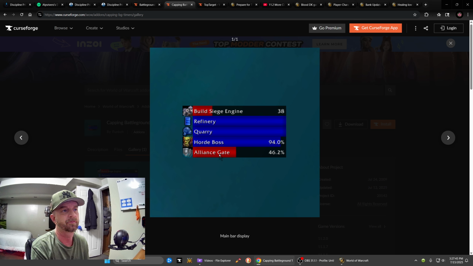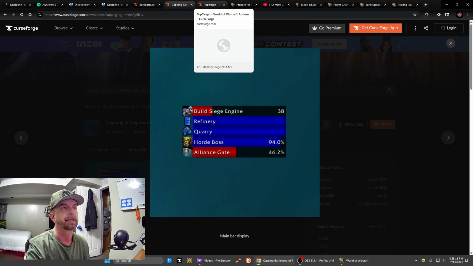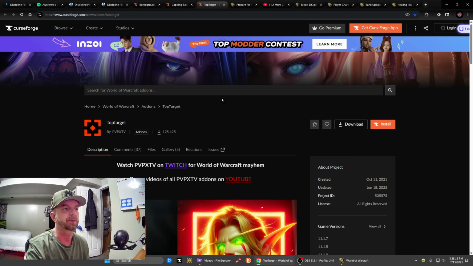And it'll give you a countdown timer to how much time is left in the game and who's going to win it. It'll tell you, like in Arathi Basin, how much time is left before a flag is captured. Just stuff like that. It's pretty useful. I like it. Sometimes it does bug out and go blank, but the third add-on is called Top Target.